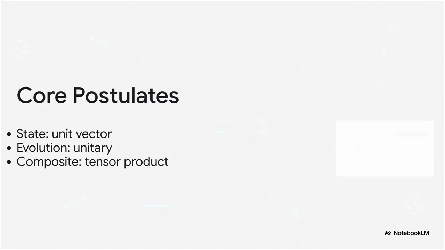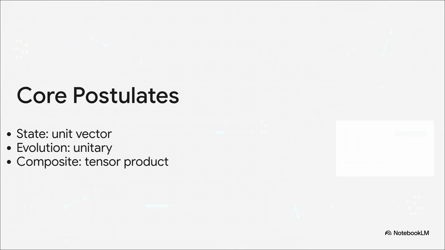So, with our alphabet and our geometry in place, we're bound by a few rules. The postulates of quantum mechanics govern basically everything we do. Postulate 1 tells us our state is always a unit vector. Postulate 2 says that as long as our system is closed, it evolves smoothly and deterministically via a unitary operator. Think of it as basically rotating our point around that Bloch sphere.